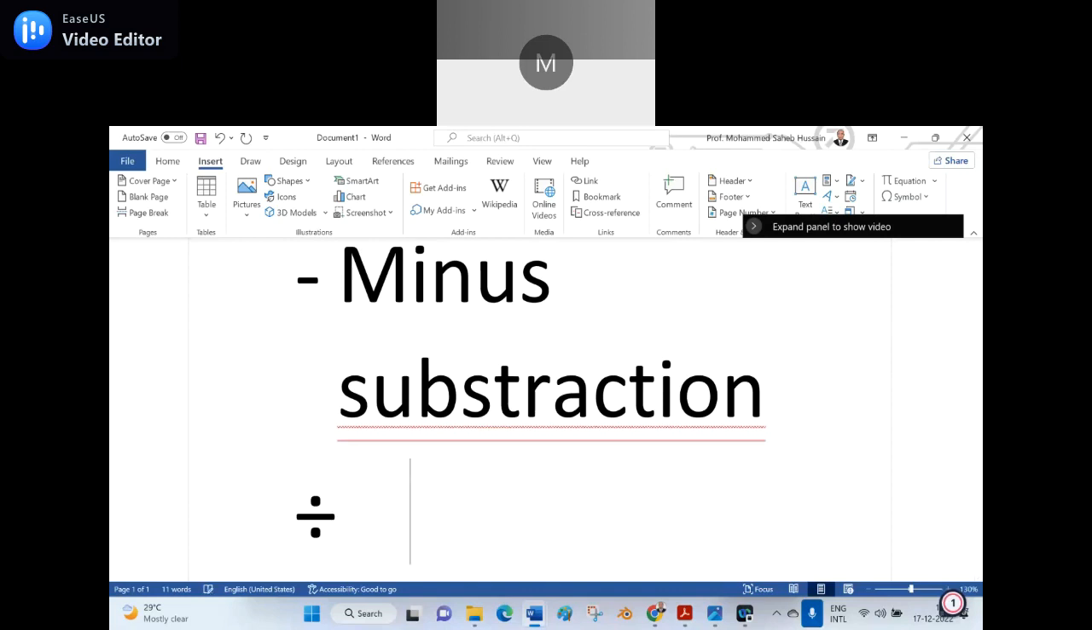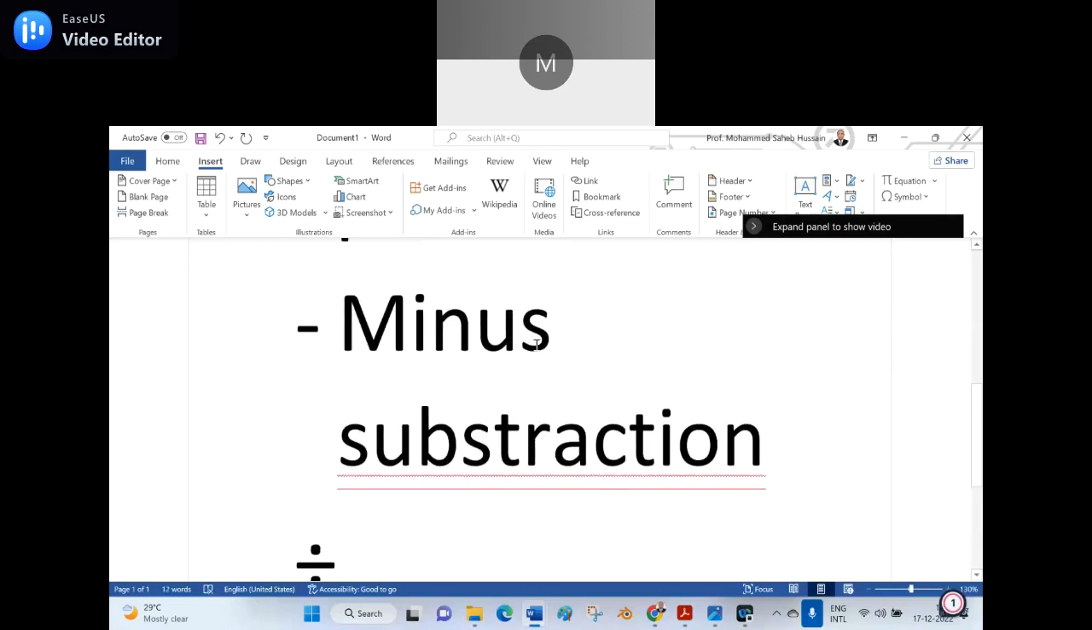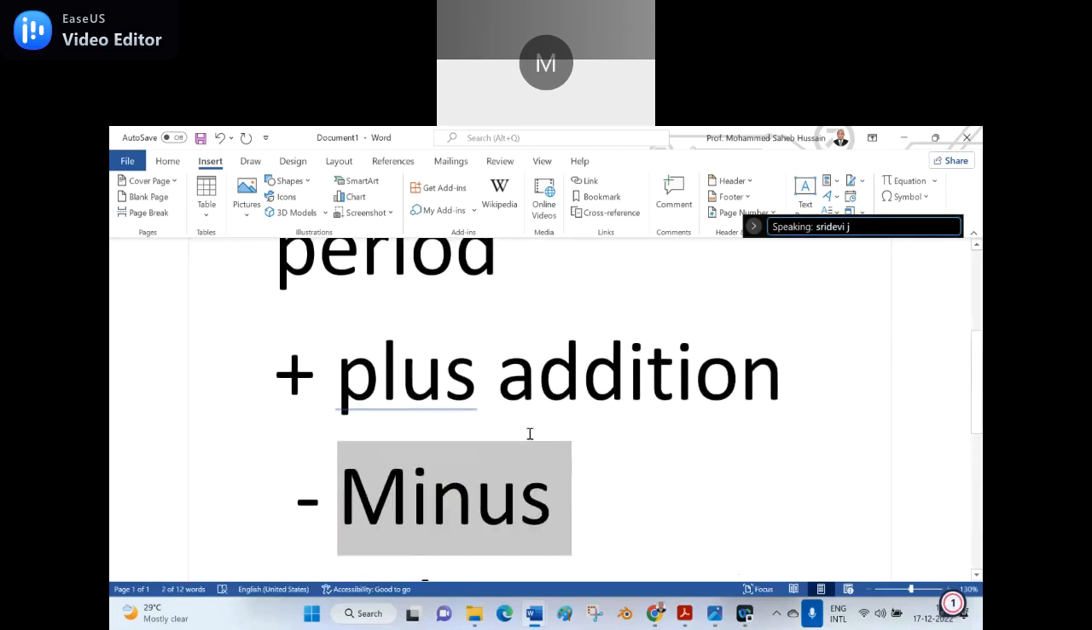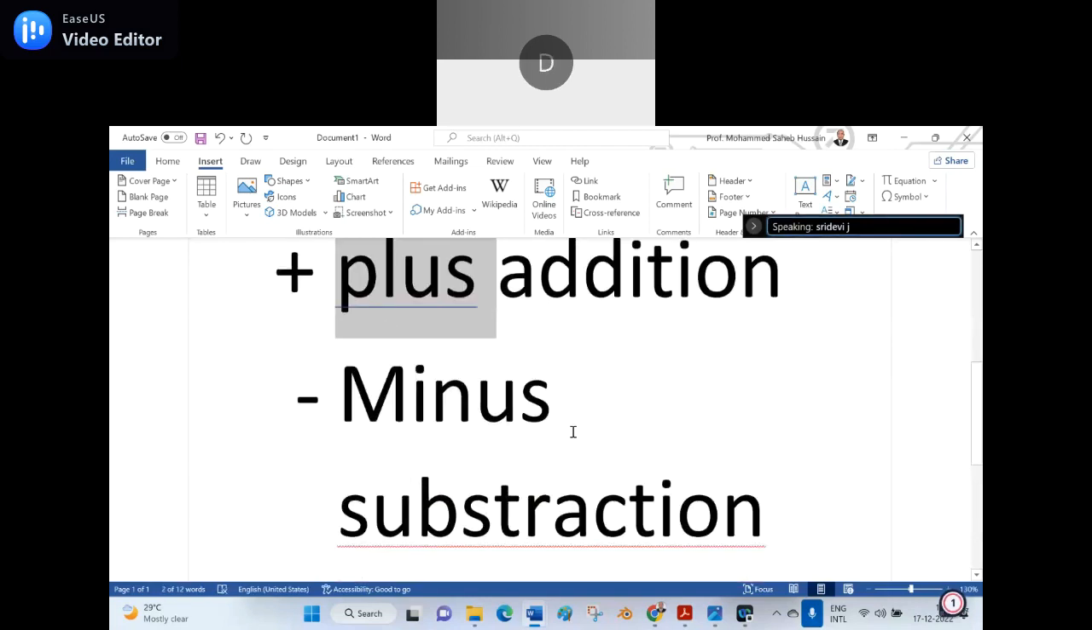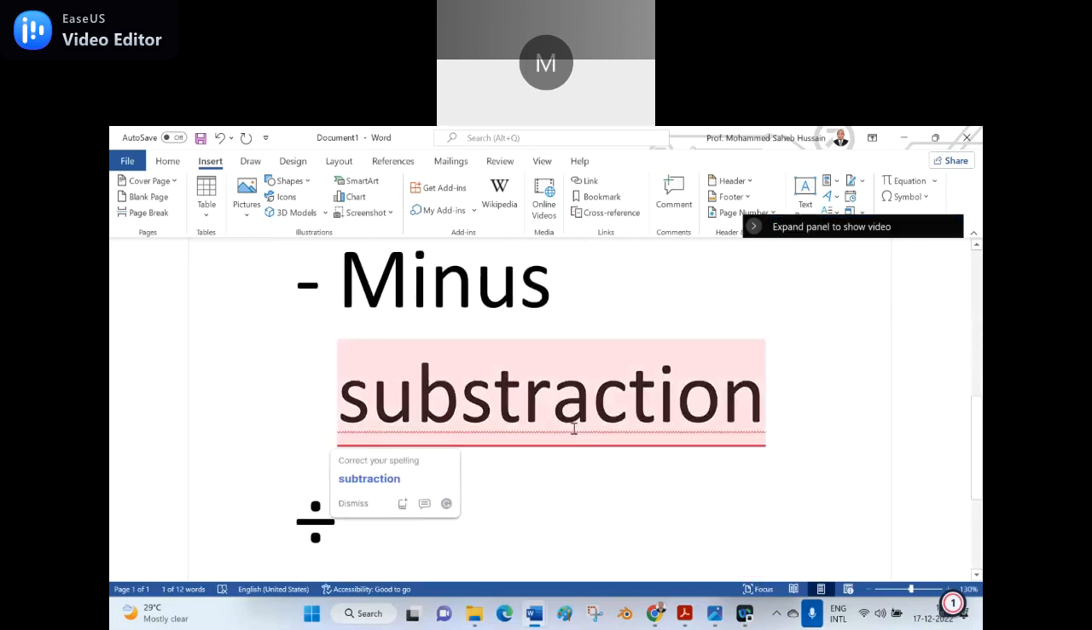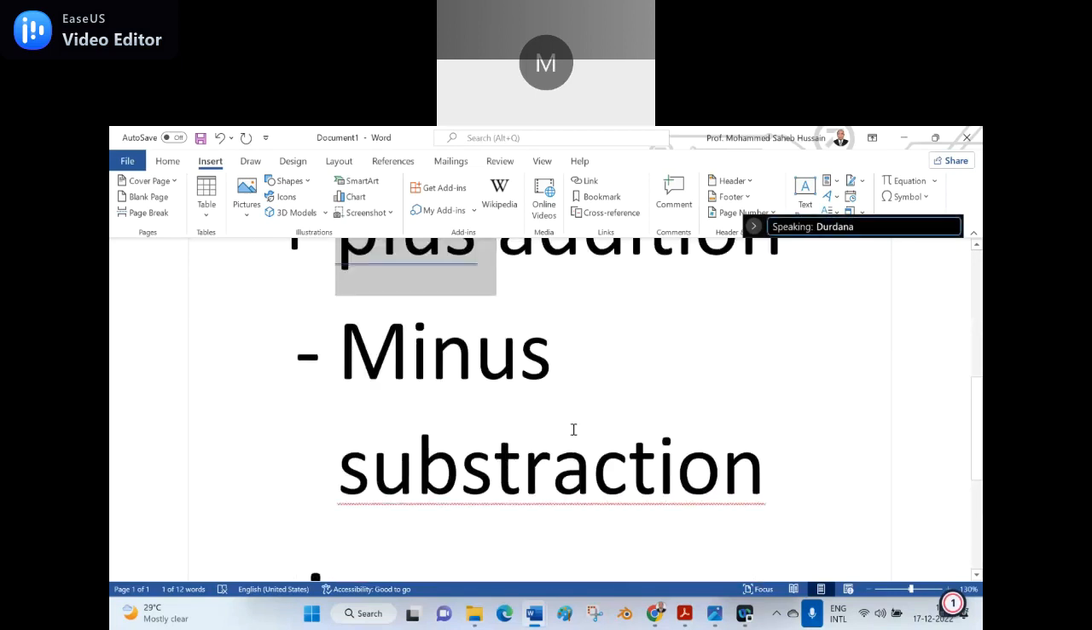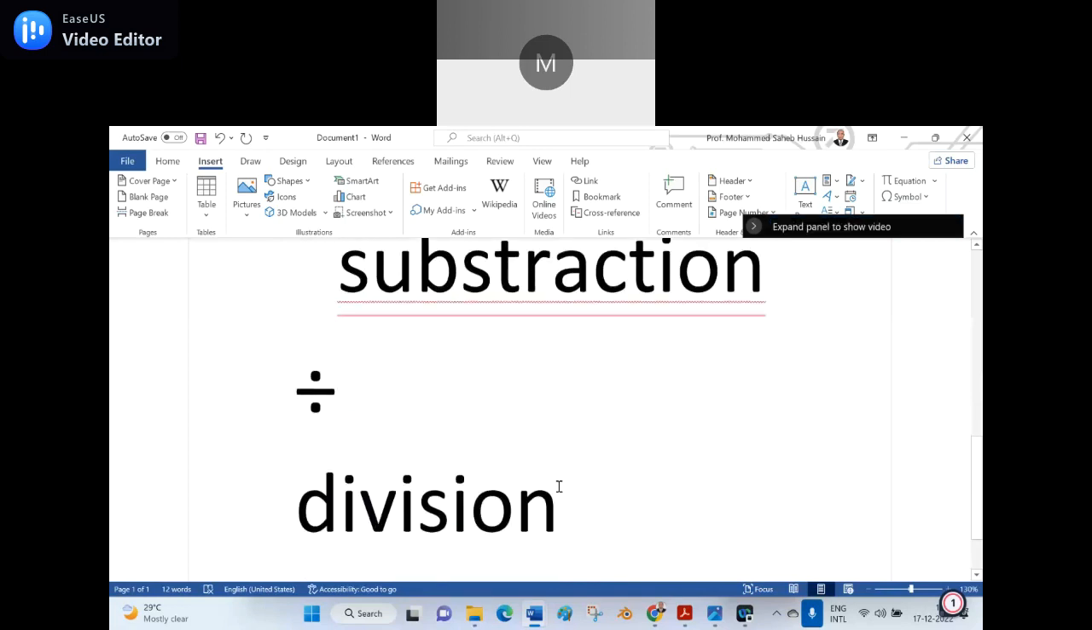Now you tell me, it's a division. But here you said divided; here you said minus; here you said plus. Minus means subtraction, plus means addition. What about this one? Correct, it is division. But there is a word for it: obelus. Obelus means division.